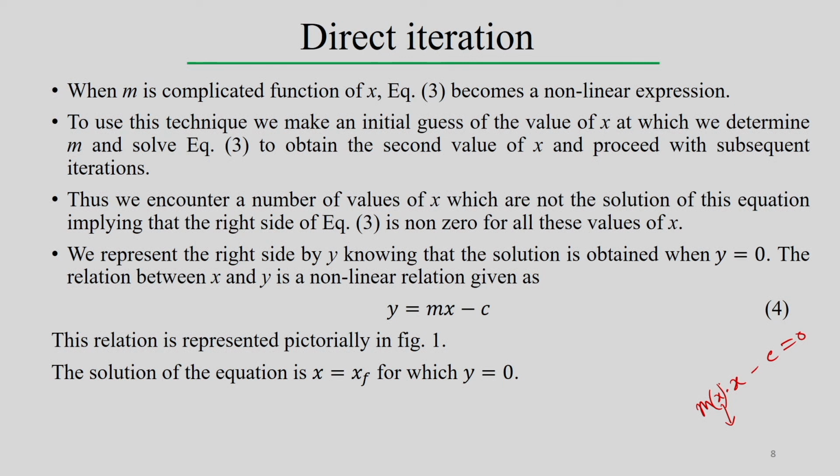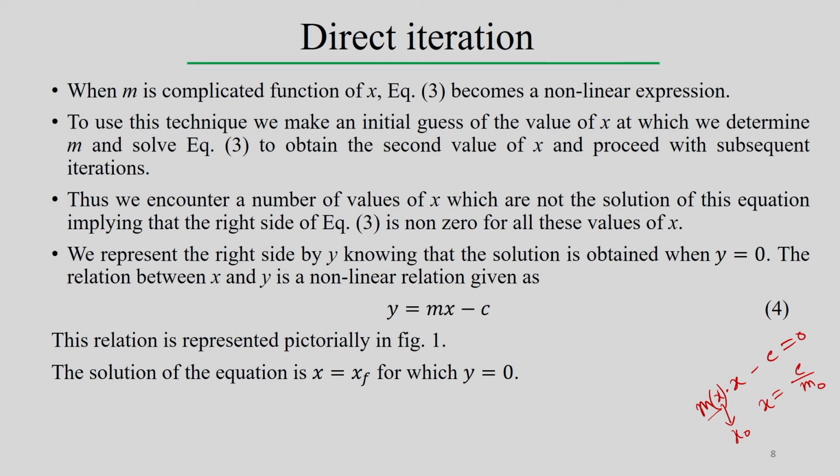So, that means if you know some value, say x 0, and define the value of m, then we solve for x equal to c divided by m 0, because m 0 indicates that m is defined at x equal to x 0.